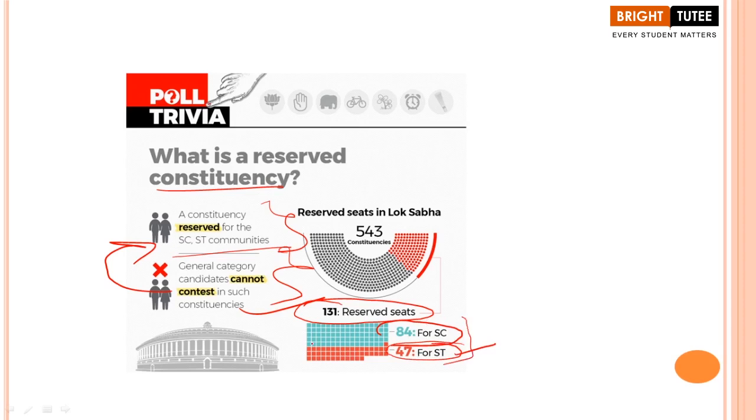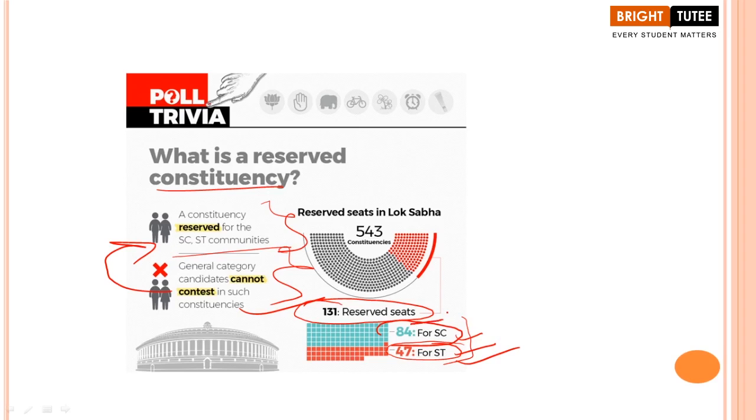Yes, you might think that in your book a different number is given, right? Different data has been given there. So, do not worry about that. If we look at the latest data, the 2019 general election, we have 84 seats reserved for scheduled caste. It means that there are 84 seats from which these people can contest elections.